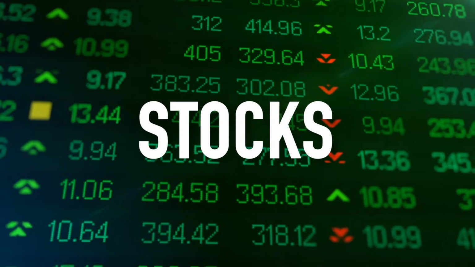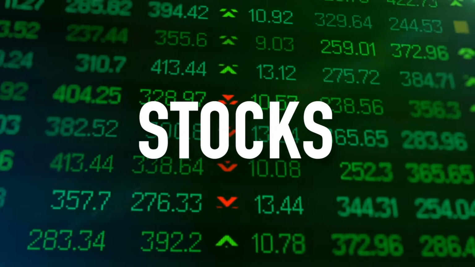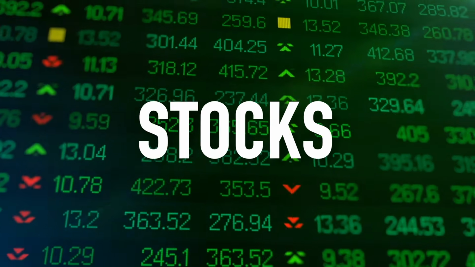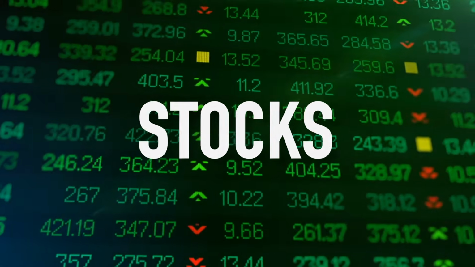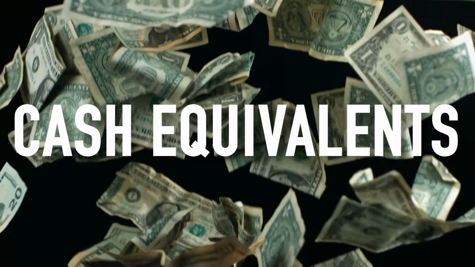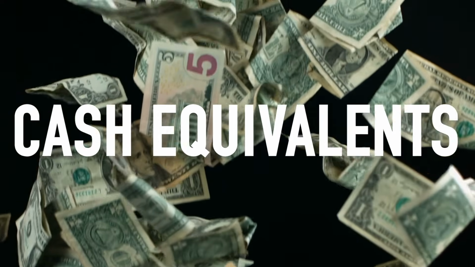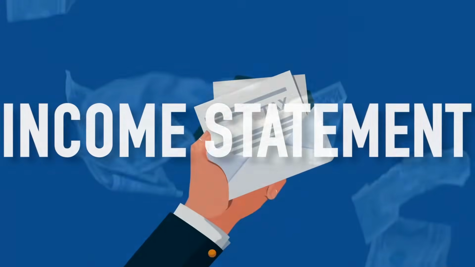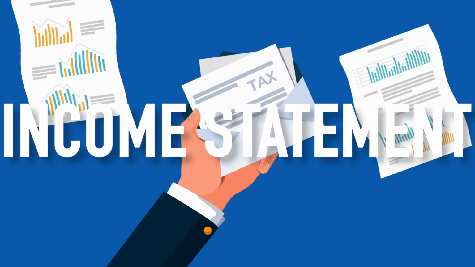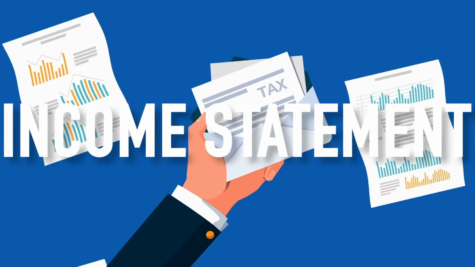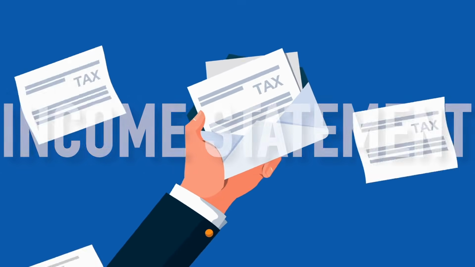Stocks are just shares or portions of a private or public company that can be traded or sold. Stocks have value based on a company's earnings, potential earnings, and other factors. Cash and cash equivalents refers to assets that are either cash or can be converted to cash easily, ergo, they're liquid. An income statement is just a financial statement summarizing how much income and expenses a company incurred in a given time, often called a profit and loss statement.